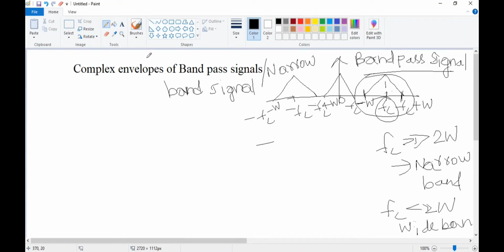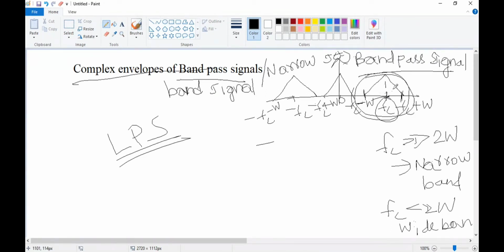Have you understood why we are studying complex envelopes? Complex envelopes are helpful to convert band pass signals to low pass signals. My question is why we need to convert band pass signals to low pass signals. If this is a signal S of t or G of t, whatever it might be, and this is the band pass signal, if you observe its spectrum, it is centered at Fc, which is nothing but the carrier frequency. When it is centered at Fc, it will become very difficult to analyze it.